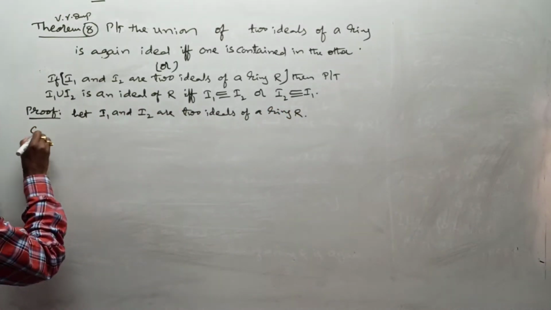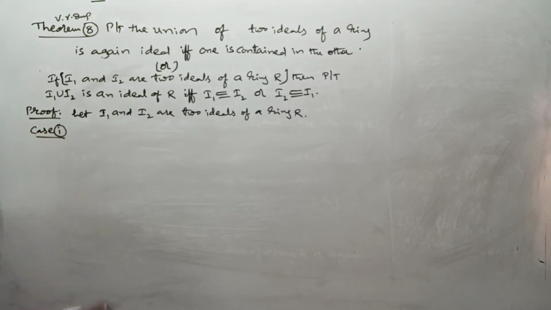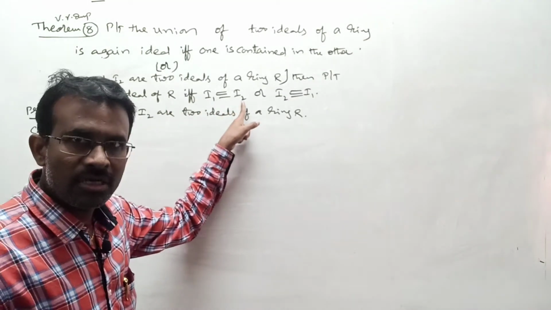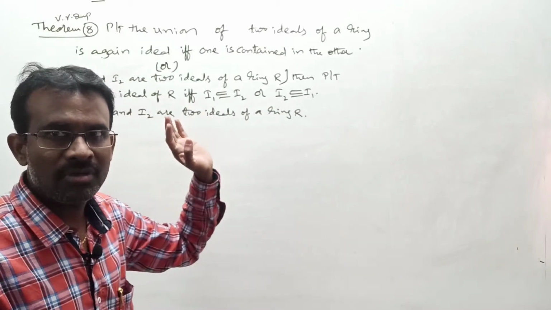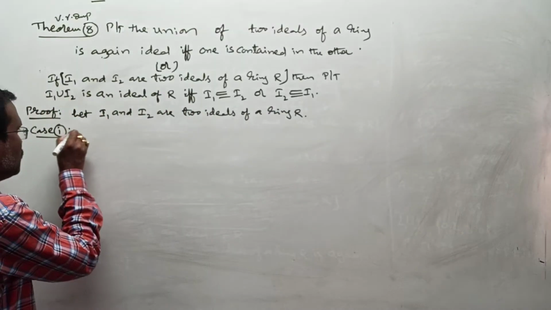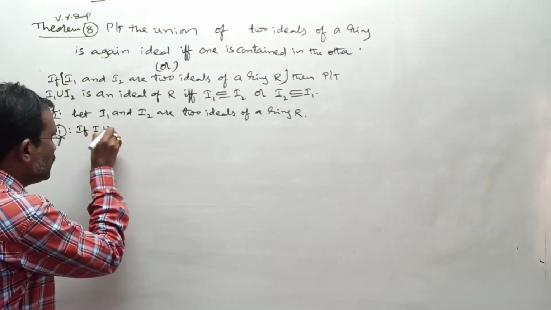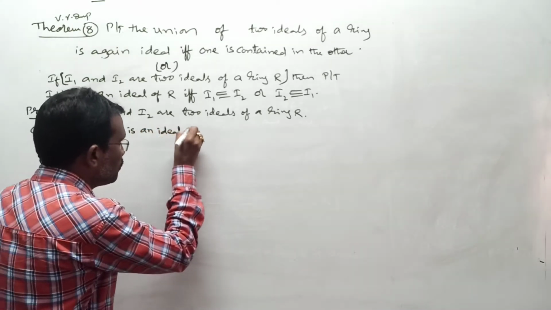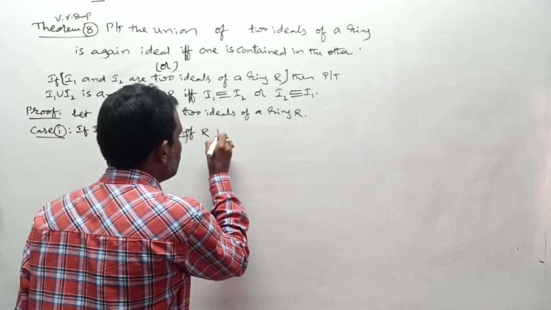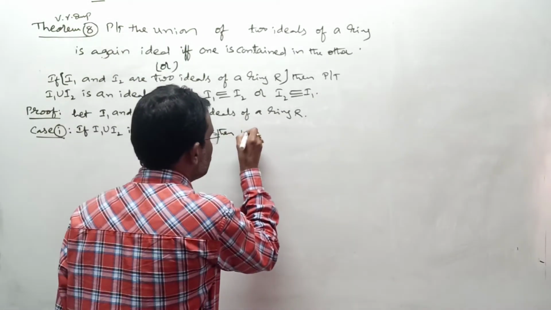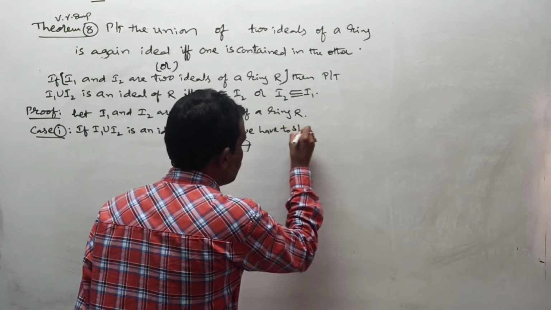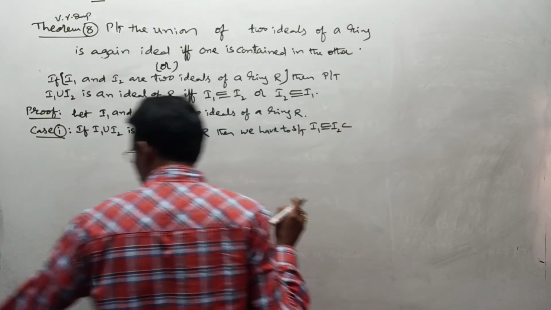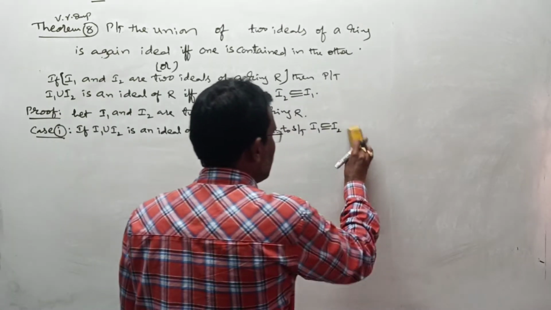Now let us come to case number 1. What is that case? If I1 union I2 is an ideal of R, we must show that I1 is a subset or equal to I2 or I2 is a subset or equal to I1. I am doing the if part condition. If I1 union I2 is an ideal of ring R, then we have to show that I1 is a subset or equal to I2 or I2 is a subset or equal to I1.